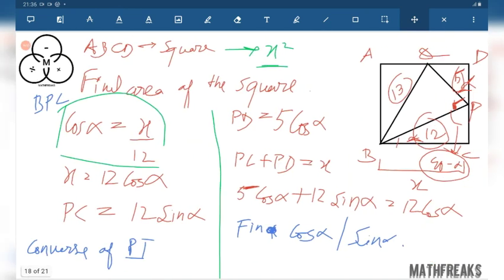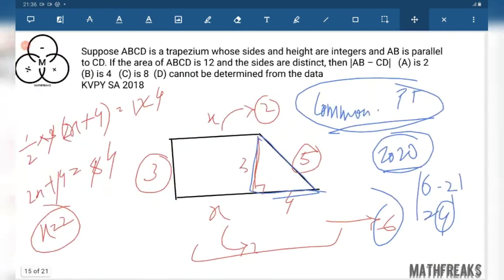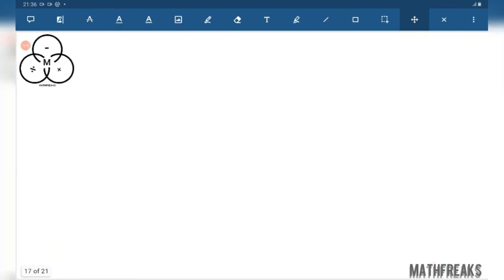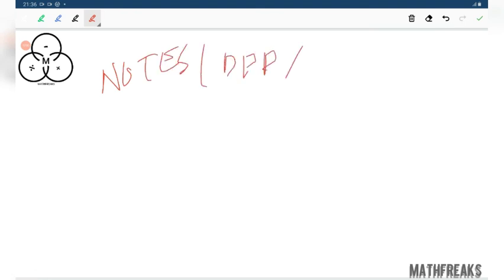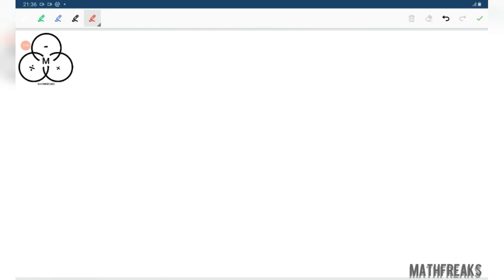This is an important thing: go through the notes, oblique DPP, oblique assignment, whatever is provided, because there will also be some problems. One important thing of knowledge is the median formula, which I hope you all know.